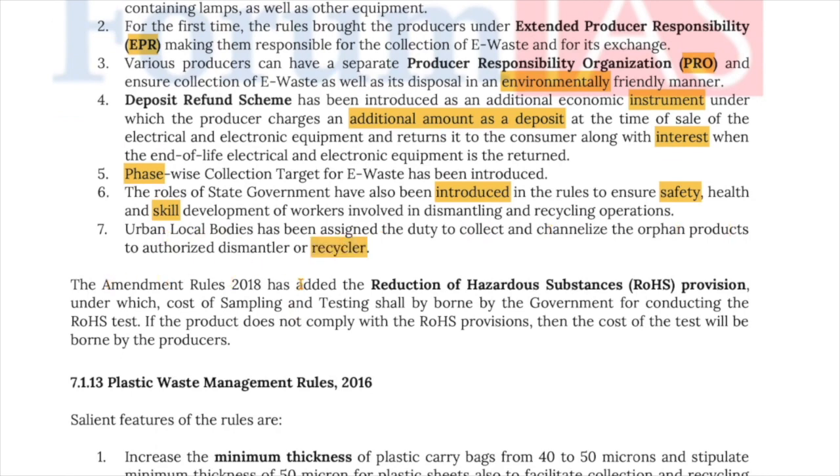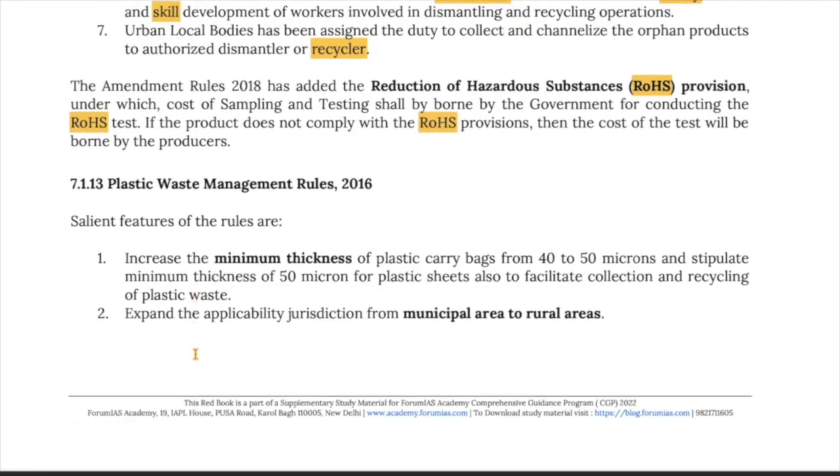Now, the amendment rules of 2018 have added the Restriction of Hazardous Substances, that is RoHS, provisions, under which the cost of sampling and testing shall be borne by the government for conducting the RoHS test. And if the product does not comply with the RoHS provisions, then the cost of the test will be borne by the producers. Now, let's move on to the Plastic Waste Management Rules of 2016.